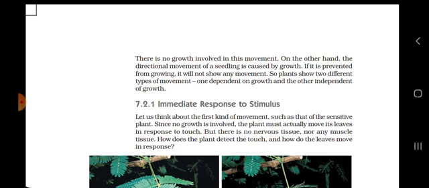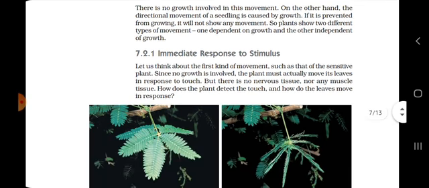So let us see what the immediate responses to a stimulus are. As we all know, whenever we touch a mimosa plant, it folds up its leaves. But the question arises: there is no nervous tissue, nor do they have any muscle tissue. Then how does the plant detect the touch, and how do the leaves move in response? That is the main question arising here.